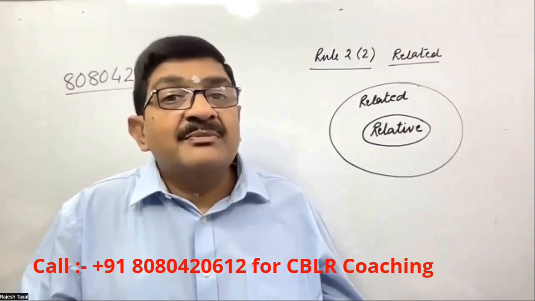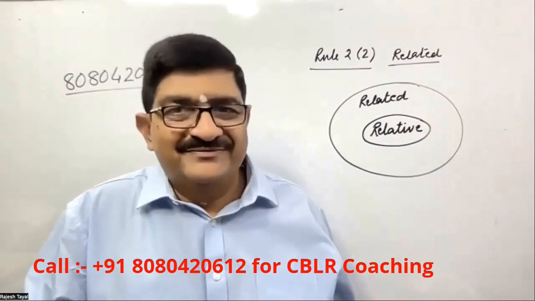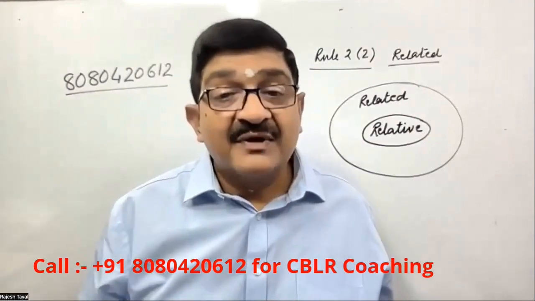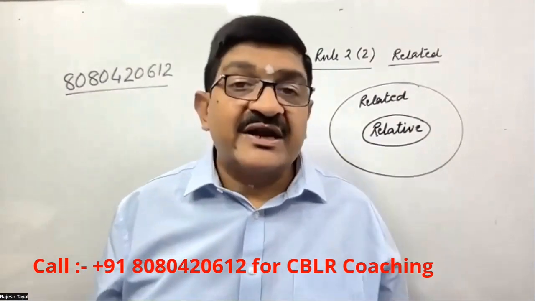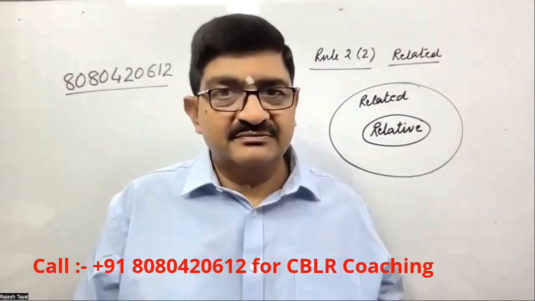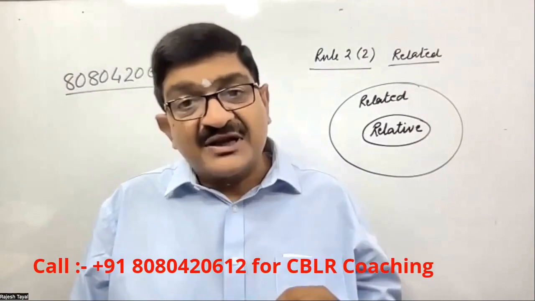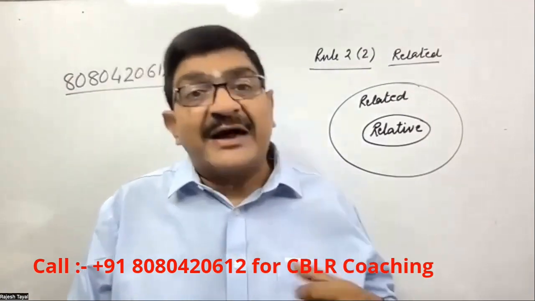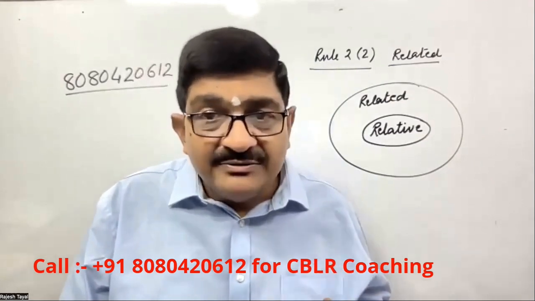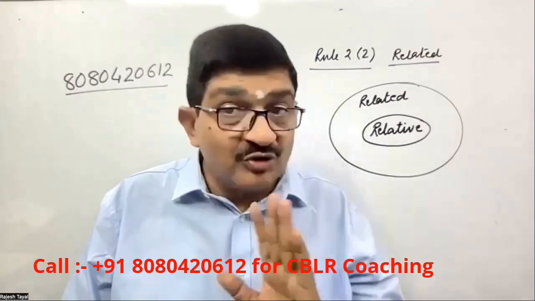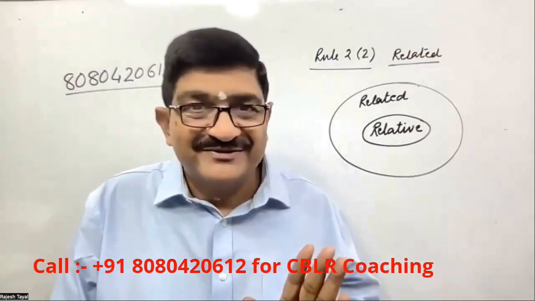So we are not talking about the relatives. We are talking about the term related. So who is related? Why are we defining it? Answer I have already given: as per section 14, subsection 1, prima facie transaction value is acceptable for the purpose of valuation, provided parties are not related. Prima facie, it is not conclusive evidence, right?